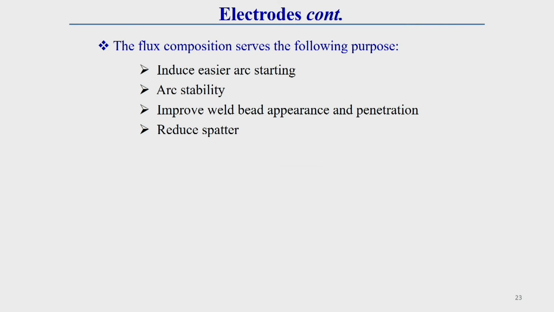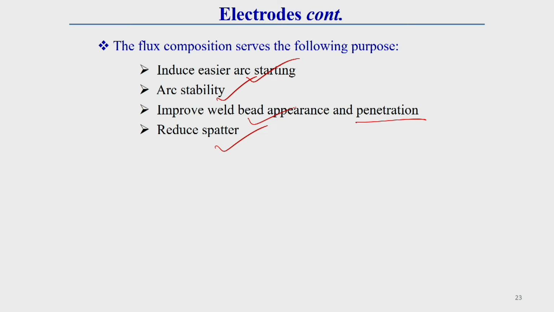Now, the flux composition serves the following purposes. That means this flux composition induces easier arc starting. It provides arc stability. It also improves weld bead appearance and penetration, and it reduces spatter during the welding operation.